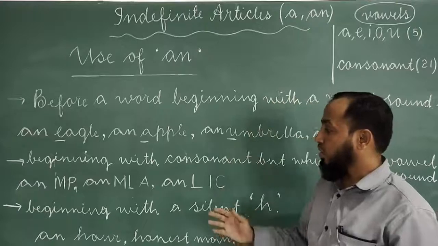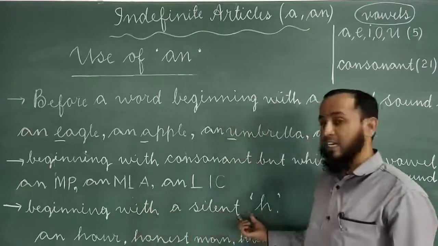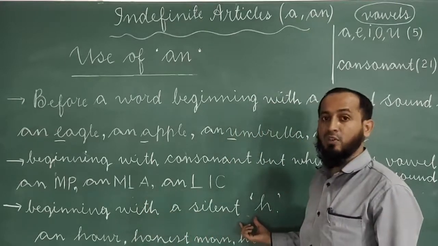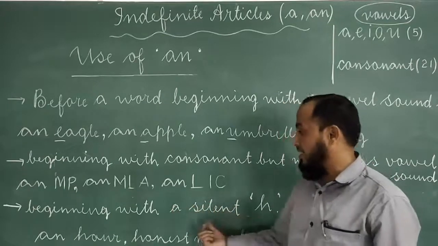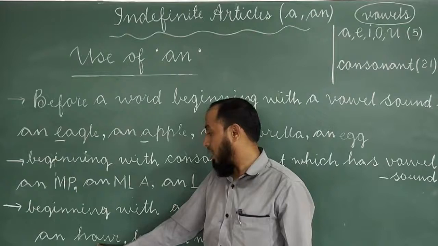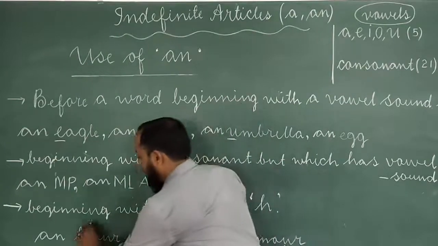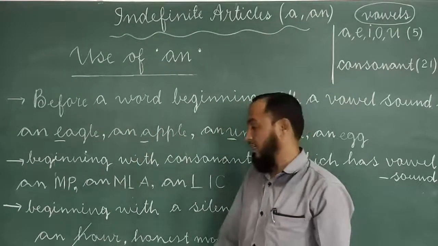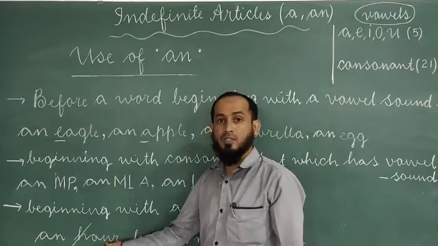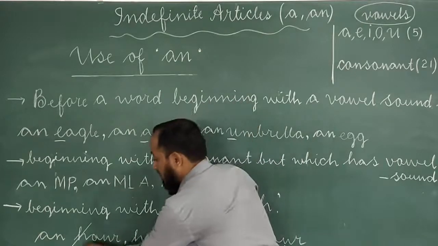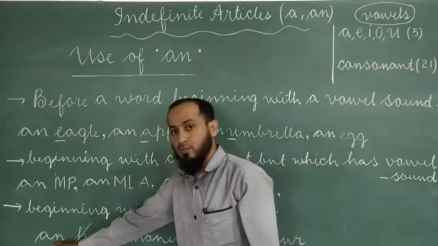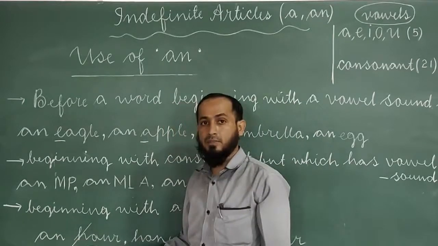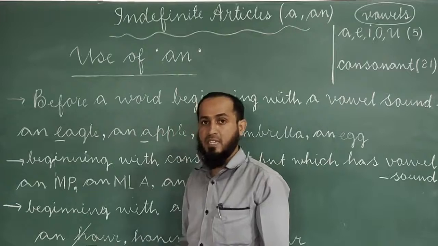An is used before a word beginning with a silent H. Where we have to use an? The word beginning with silent H. Here see, hour. Here H is not pronounced. H is silent. It is pronounced as our. Which sound does it give here? Vowel sound. So that's why we have to write an hour. H is not pronounced. H is silent.